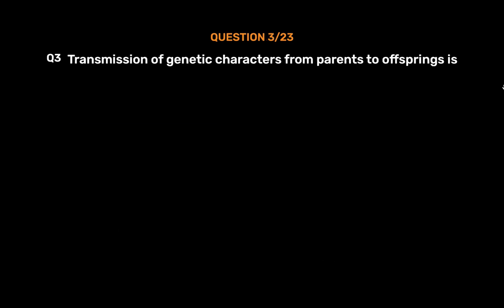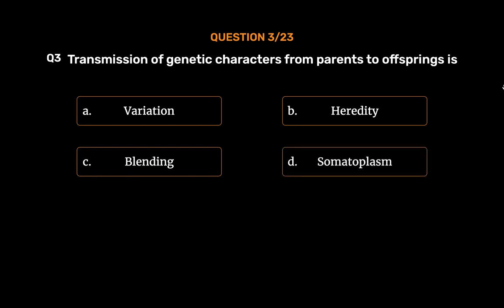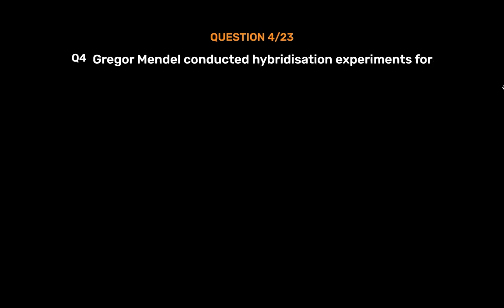Question number 3. Transmission of genetic characters from parents to offsprings is Option A. Variation. Option B. Heredity. Option C. Blending. Option D. Somatoplasm. The correct answer is Option B. Heredity.